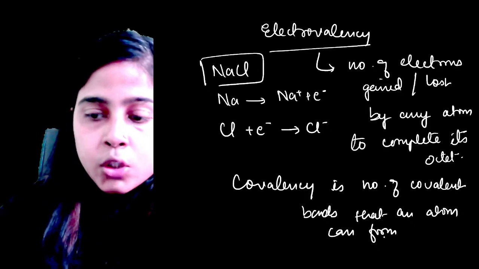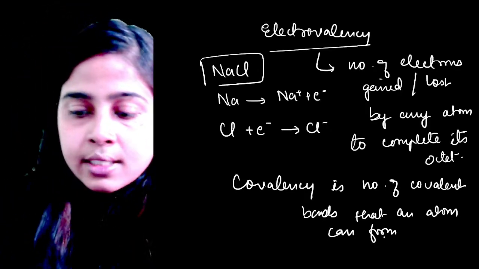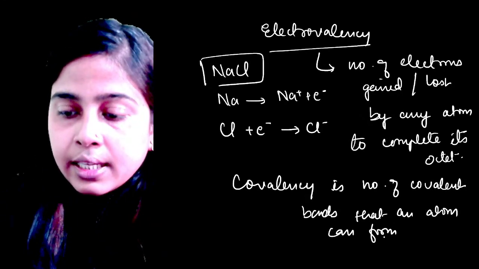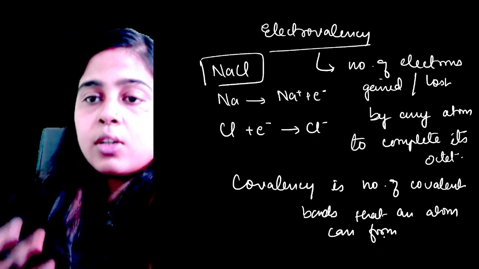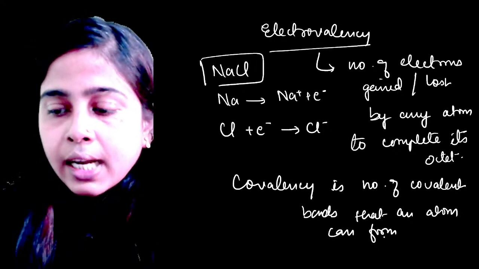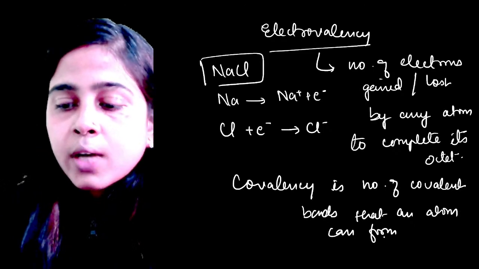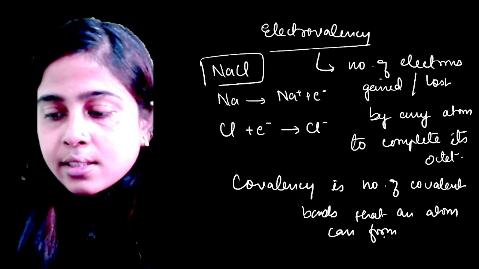So if I ask you what is the covalency of fluorine, can you answer that? Covalency can be termed as the number of covalent bonds, or the number of electrons that an atom shares with other atoms to acquire the stable electronic configuration of the noble gases.